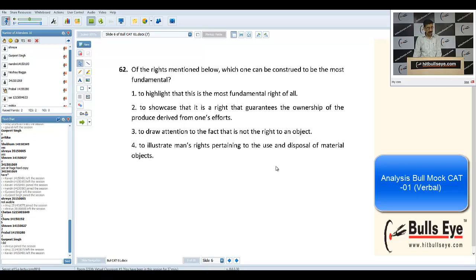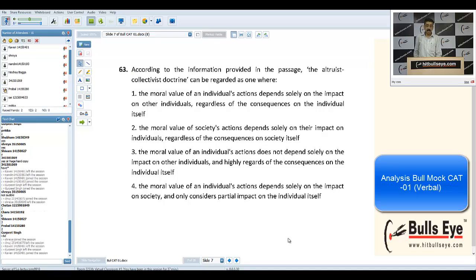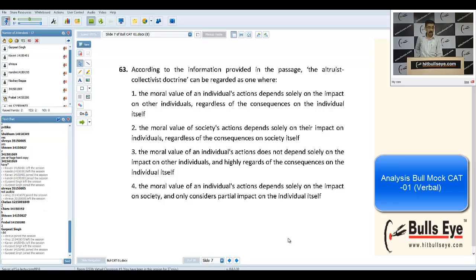Let's see what we have next time. Next question. Now, I could have answered this with my vocabulary. In the 63rd question, we have been asked about the altruist collective doctrine. I can tell you many times that sometimes you can answer even without reading the passage, but don't apply this practice immediately as soon as you're done with today's session. Make sure that you read the passage and then answer.